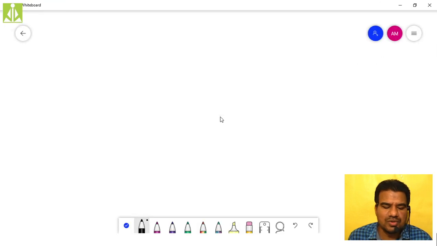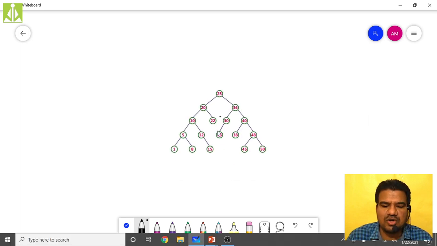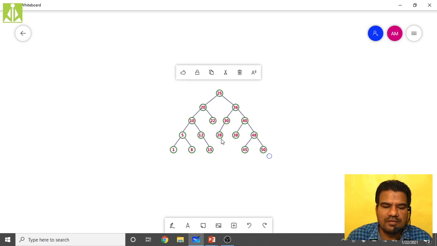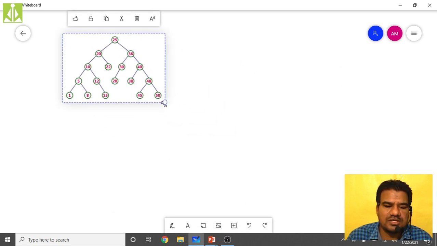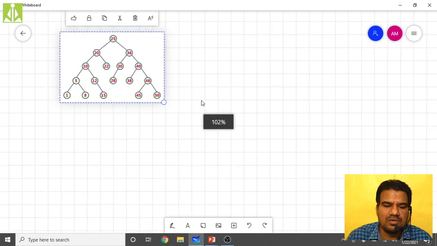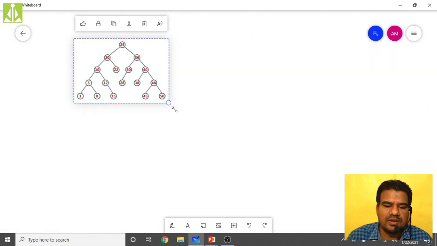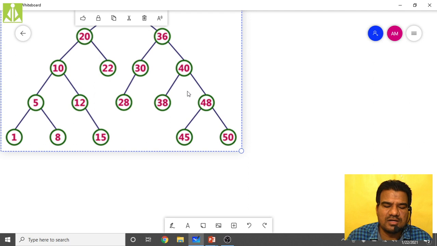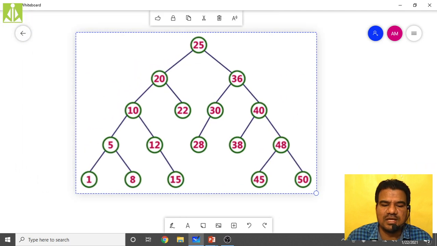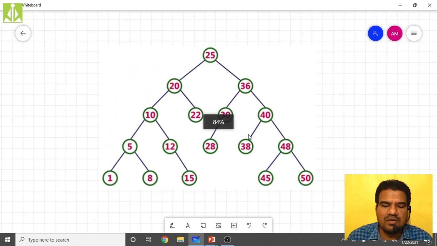So I am going to the whiteboard. It got pasted over here. So I have to select this and enlarge it so that you can see the stuff easily. Okay, so now what do we have to do?